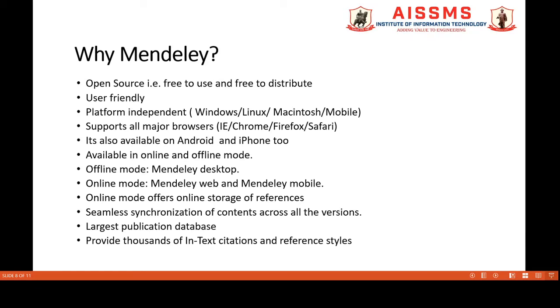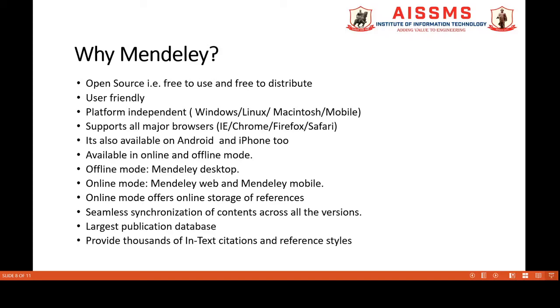It is available in two modes. First one is offline mode and second one is online mode. Offline mode consists of the Mendeley desktop version, whereas online mode consists of Mendeley web and Mendeley mobile versions.